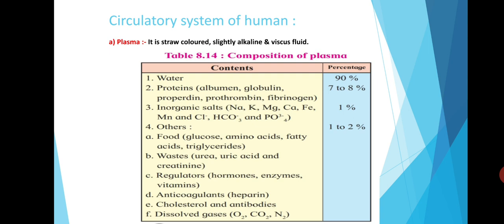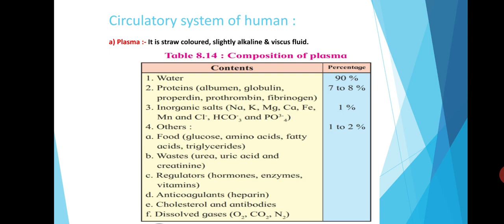They include different nutrients like glucose, amino acids, fatty acids, glycerols, etc. There are different types of nitrogenous wastes like urea, uric acid, creatinine. Regulatory substances are also present in the plasma.